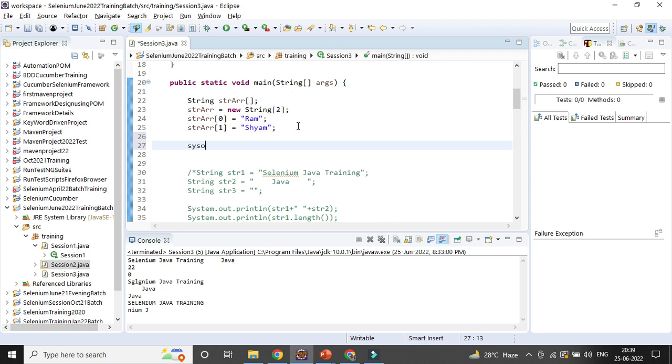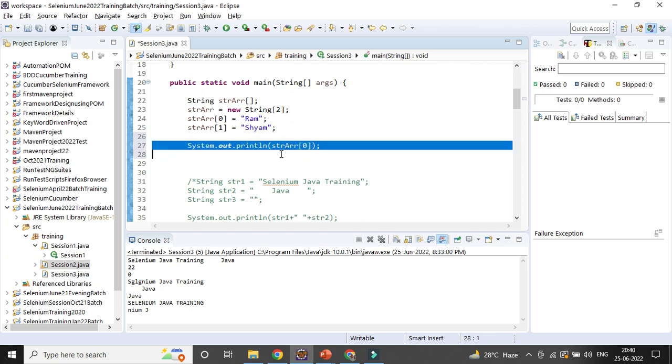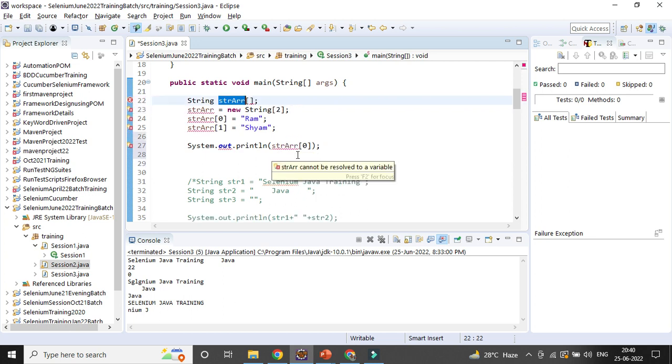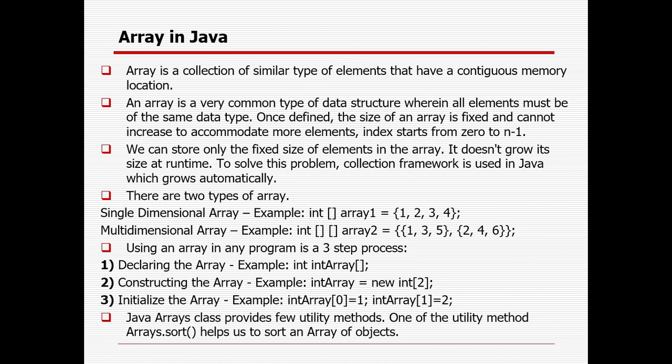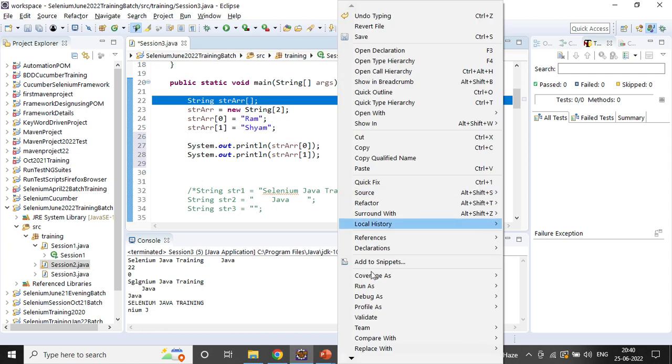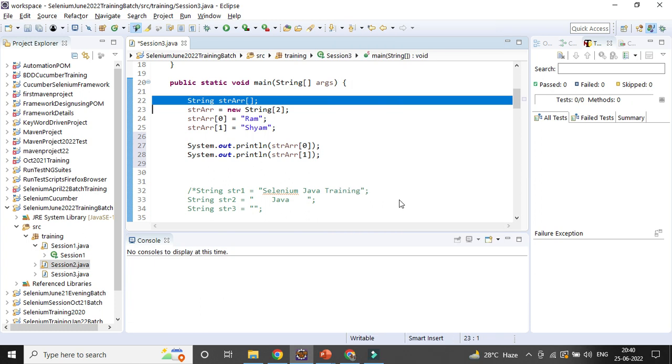You simply give the index. That is one way. You can define it in three steps: declaring the array, constructing the array and initializing the array. And now if you want to print it out, it will print the value. It will be a collection of similar type of elements.